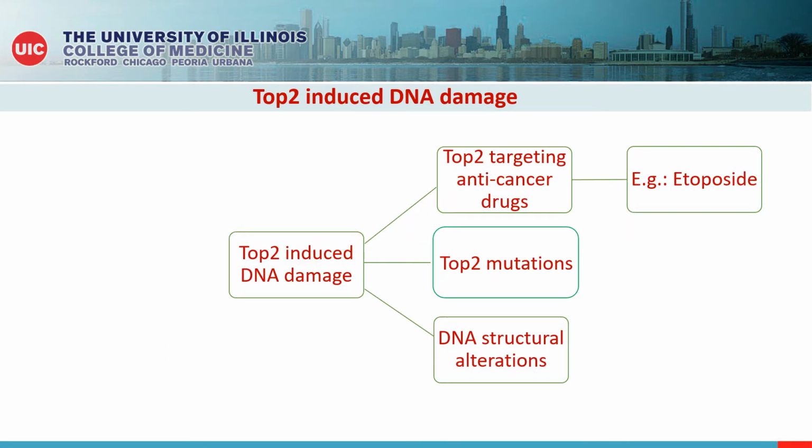So apart from the action of TOP2 targeting anti-cancer agents such as etoposide, specific mutations in the protein or structural alterations in the DNA can also trap TOP2 on the DNA, leading to elevated levels of the trapped enzyme and thus DNA damage. In fact, specific mutations in TOP2 have been identified as DNA damaging that can lead to elevated levels of the trapped enzyme. One novel method that we have come up with in order to identify such mutants in TOP2 has been described